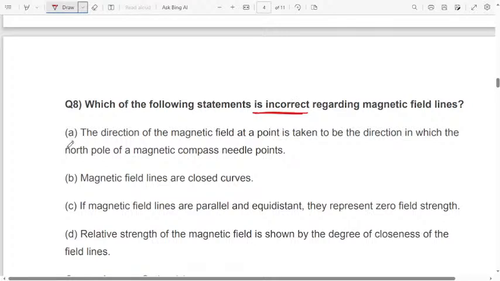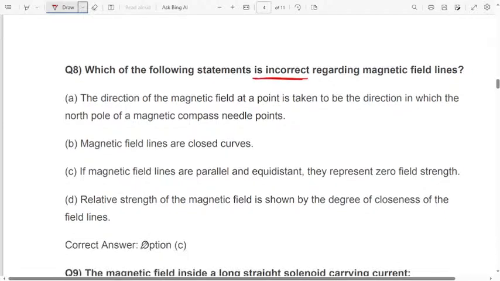Option A, the direction of the magnetic field at a point is taken to be the direction in which the north pole of a magnetic compass needle points. Option B, magnetic field lines are closed curves. Option C, if magnetic field lines are parallel and equidistant, they represent zero field strength. Option D, relative strength of the magnetic field is shown by the degree of closeness of the field lines. Which one is wrong? Option C, it will be the wrong one.